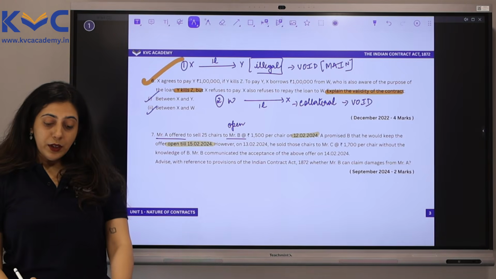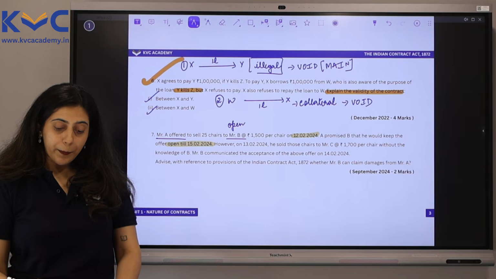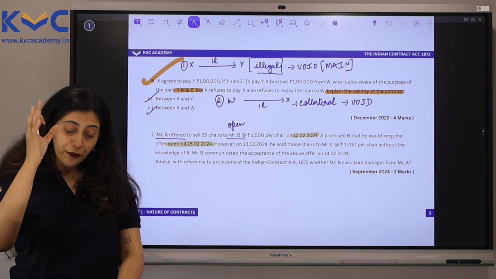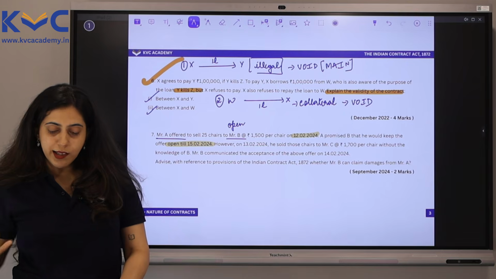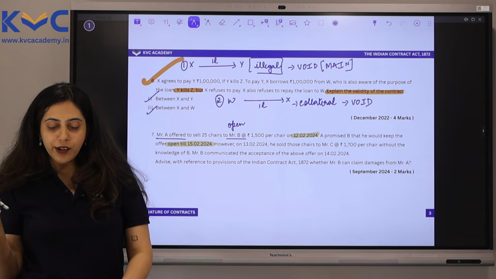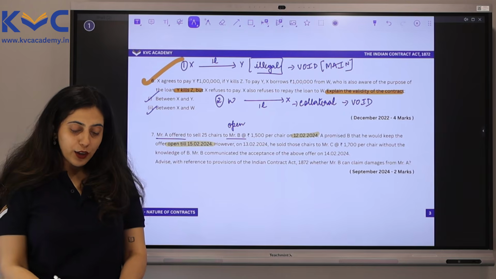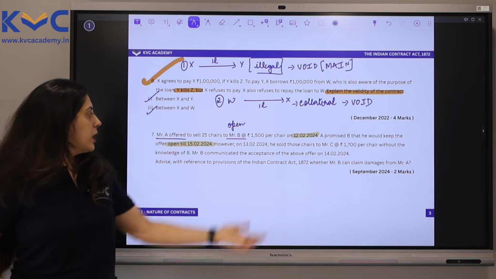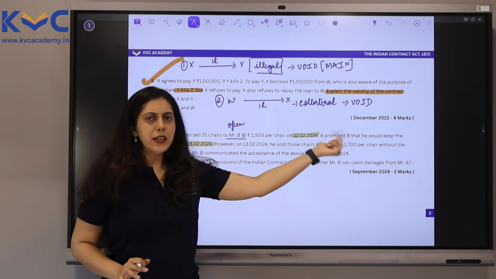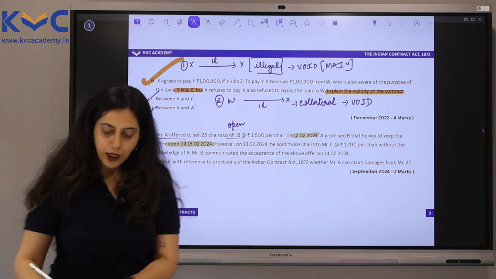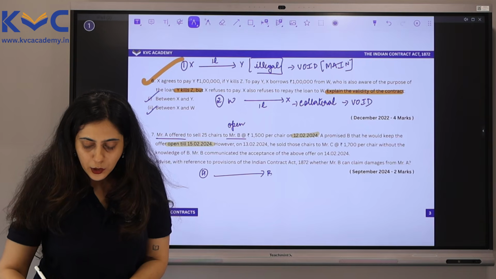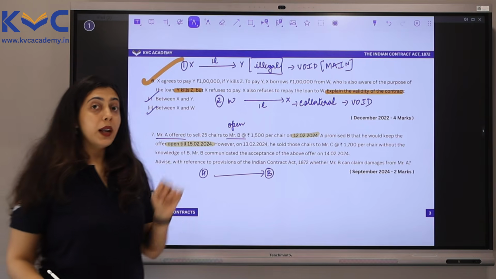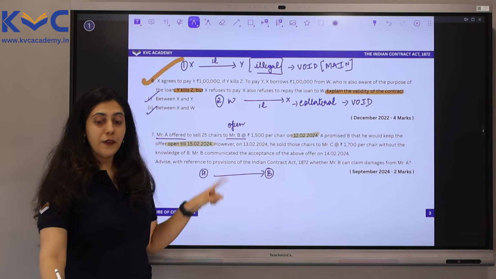However, on the 13th of Feb 2024, he sold those chairs to Mr. C at 1,700 per chair without the knowledge of Mr. B. He saw more profit here, he sold it. Okay? What happened here? A had made an offer to B and he had told B that this offer is open until 15th of Feb.